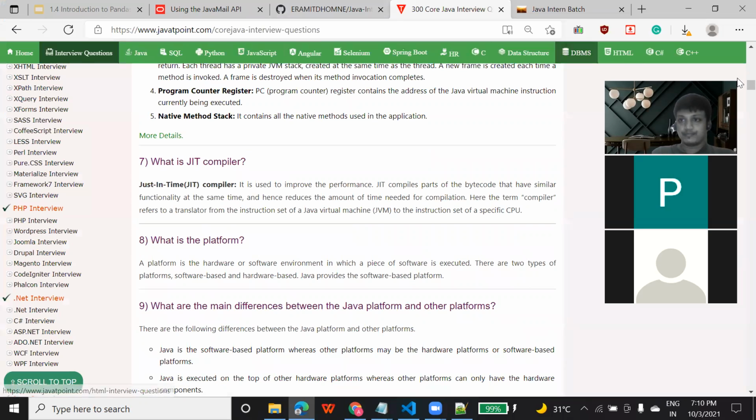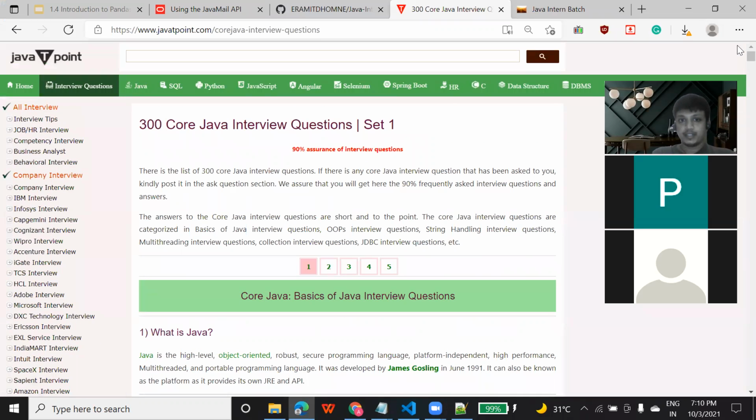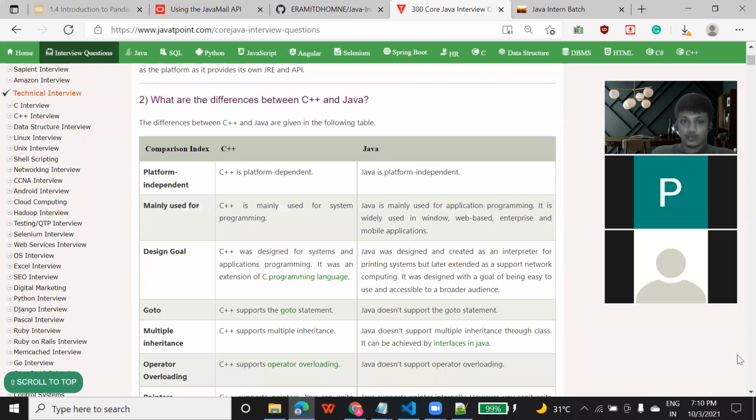This is one link, Java T Point. Here you will get around 300 questions based on Java. Like what is the difference?